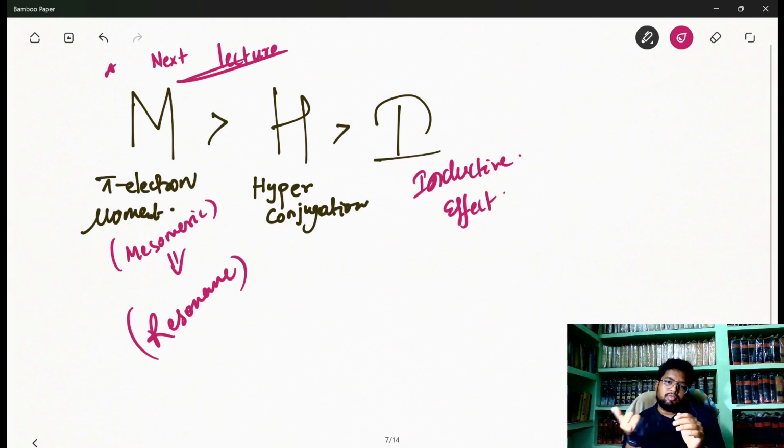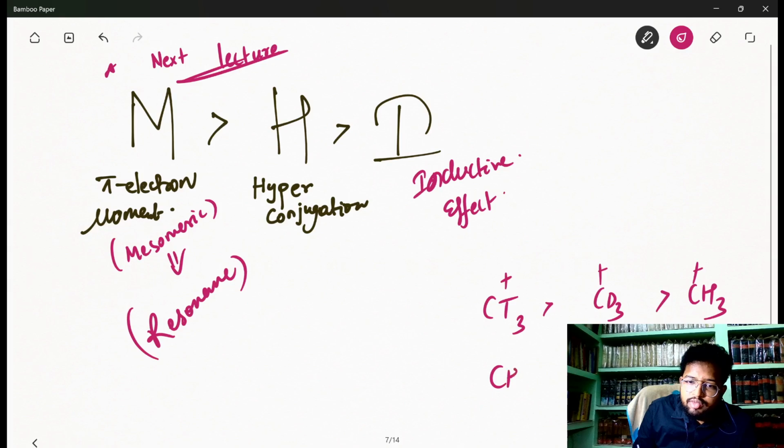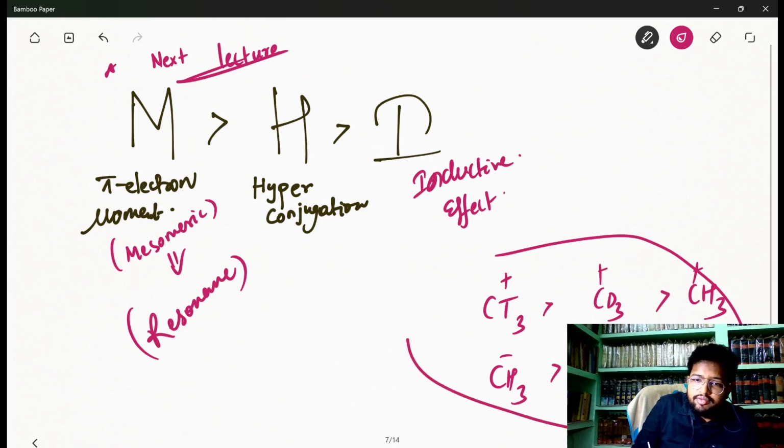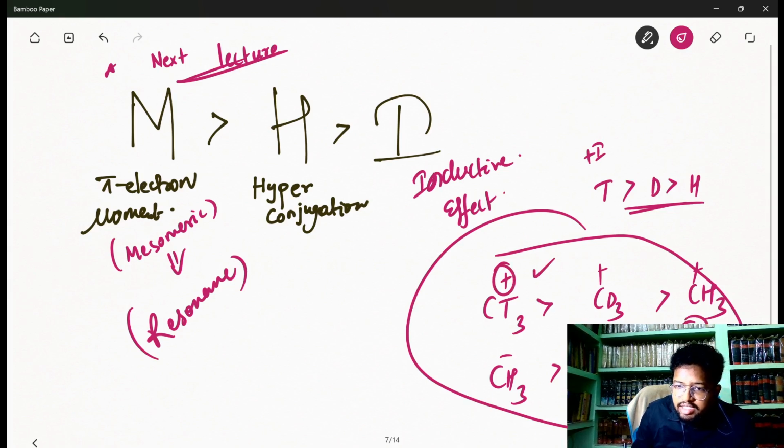And there are questions on stability of carbocations like this: which carbocation is more stable, CT3, CD3, or CH3? Which carbanion is more stable, CH3, CD3, or CT3? Here you have to solve it by only inductive. So the plus I effect of tritium is greater than deuterium, which is greater than hydrogen. Plus I is there, which means positive charge will be more stable. Plus I is there, which means negative charge will be least stable. That's it. So these types of questions will be derived from the inductive part.